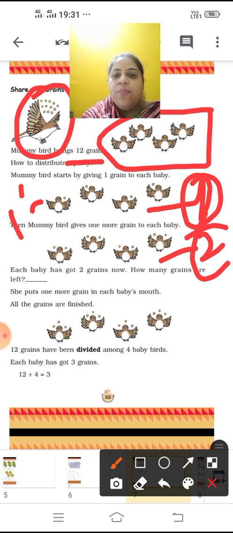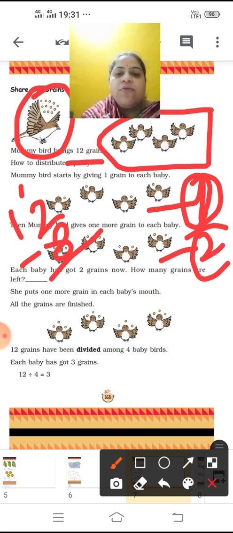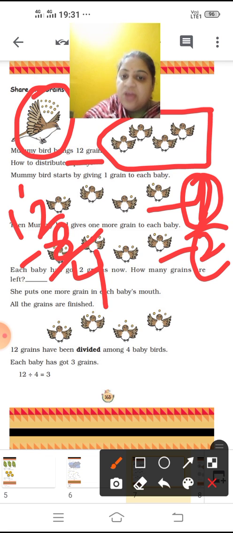If we do 12 minus 8, we get 4. She puts one more grain in each baby's mouth. Now all the grains are finished.